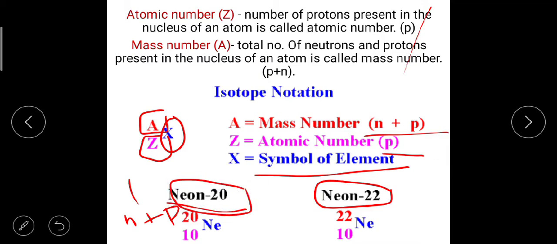That means isotopes have the same atomic number but different mass numbers. See, the atomic number is written below as a subscript, which is the same, 10 and 10, but the mass number, which is A, is different. One is 20 and the next is 22.